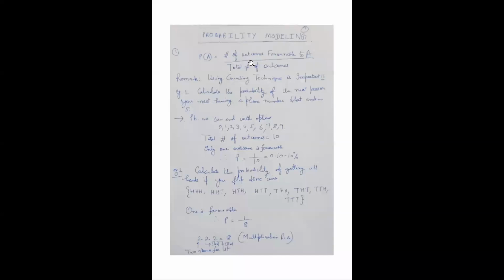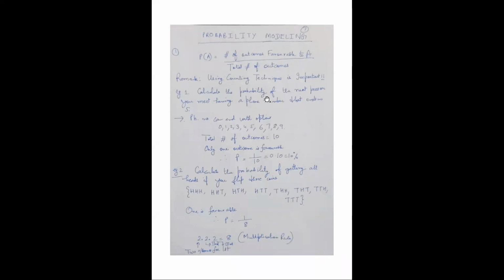I need not discuss much about this, but let us say what probability is. Let's say A is an event. The probability of occurrence of that event is given by the number of outcomes favorable to A divided by the total number of outcomes. That's how we define probability, and the probability value lies between 0 and 1, right?